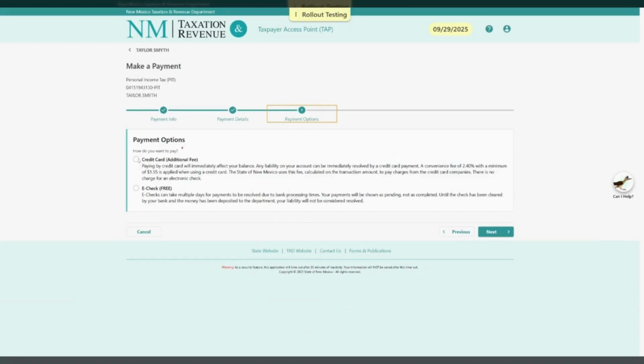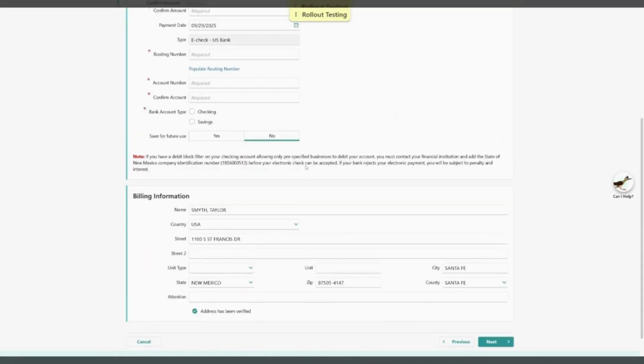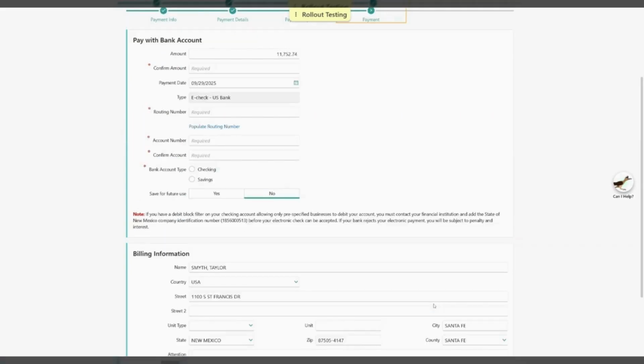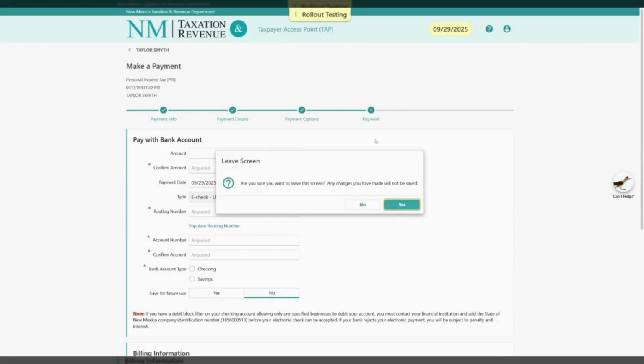And we can then select whether or not to make the payment through credit card or e-check. TAP allows you to enter in your bank information. And of course, the next page would give you a confirmation of any payment that has been made. We will go ahead and exit out of this screen and navigate back to the summary page.